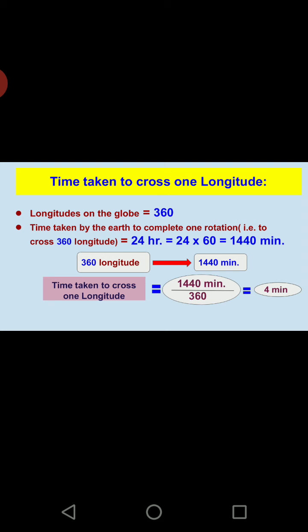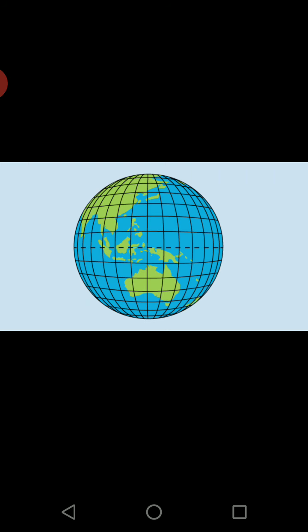So yes, it means from 0 degree prime meridian, if I start, let us take here a blank figure of the longitude. Let us take the central one. If it is 0, then the next line will be number 1, the next line will be number 2, and each will take 4 minutes.